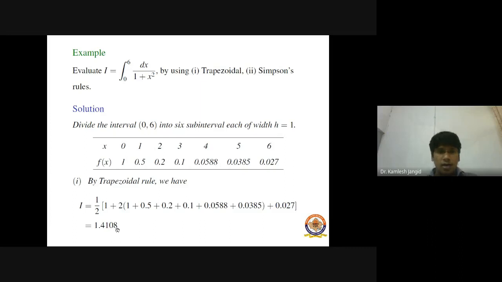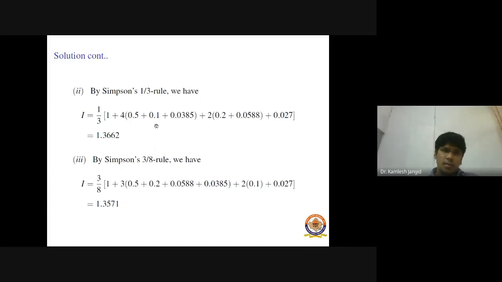Now to get a more accurate result, if we increase the number of subintervals, or we decrease this width h, we get a more accurate result. Similarly, by Simpson 1/3 rule, we have h upon 3 here. So h upon 3, this is our y0, this is our y6, plus 4 times of odd terms y1 plus y3 plus y5, plus 2 times of even terms y2 plus y4. And if we simplify, then we get 1.3662.